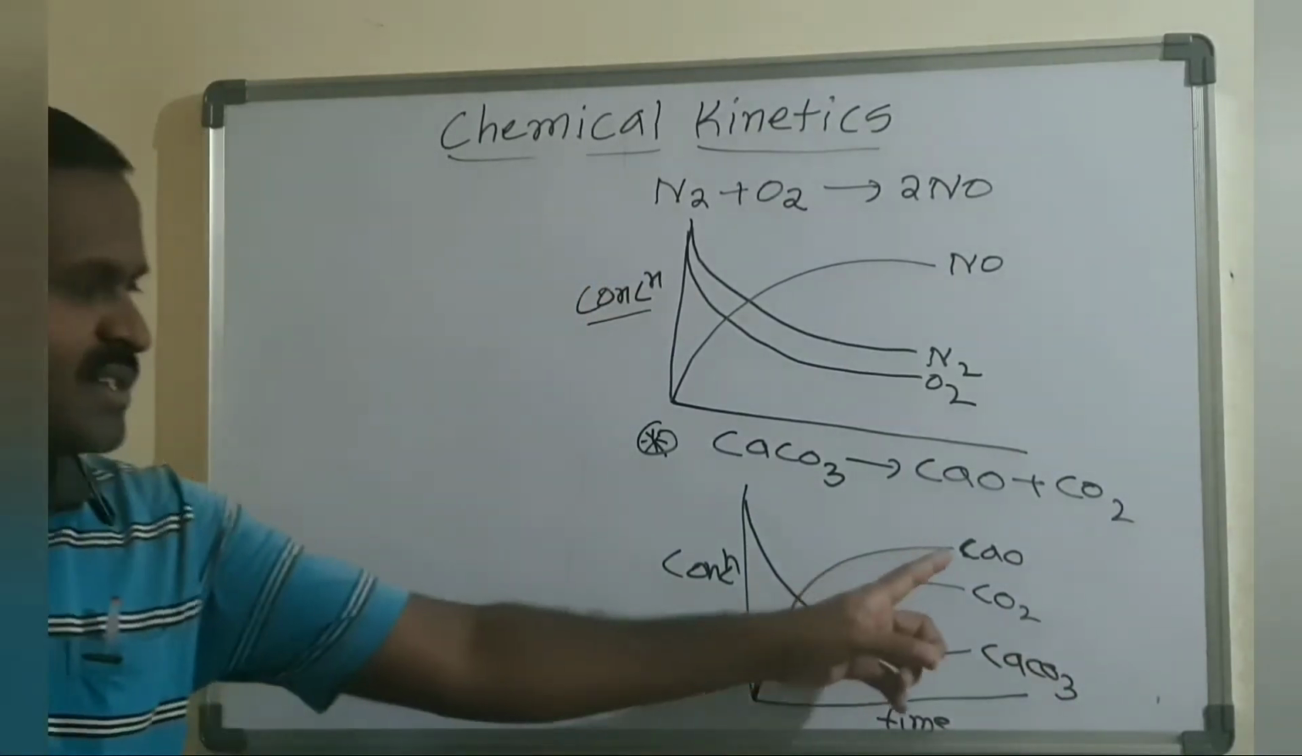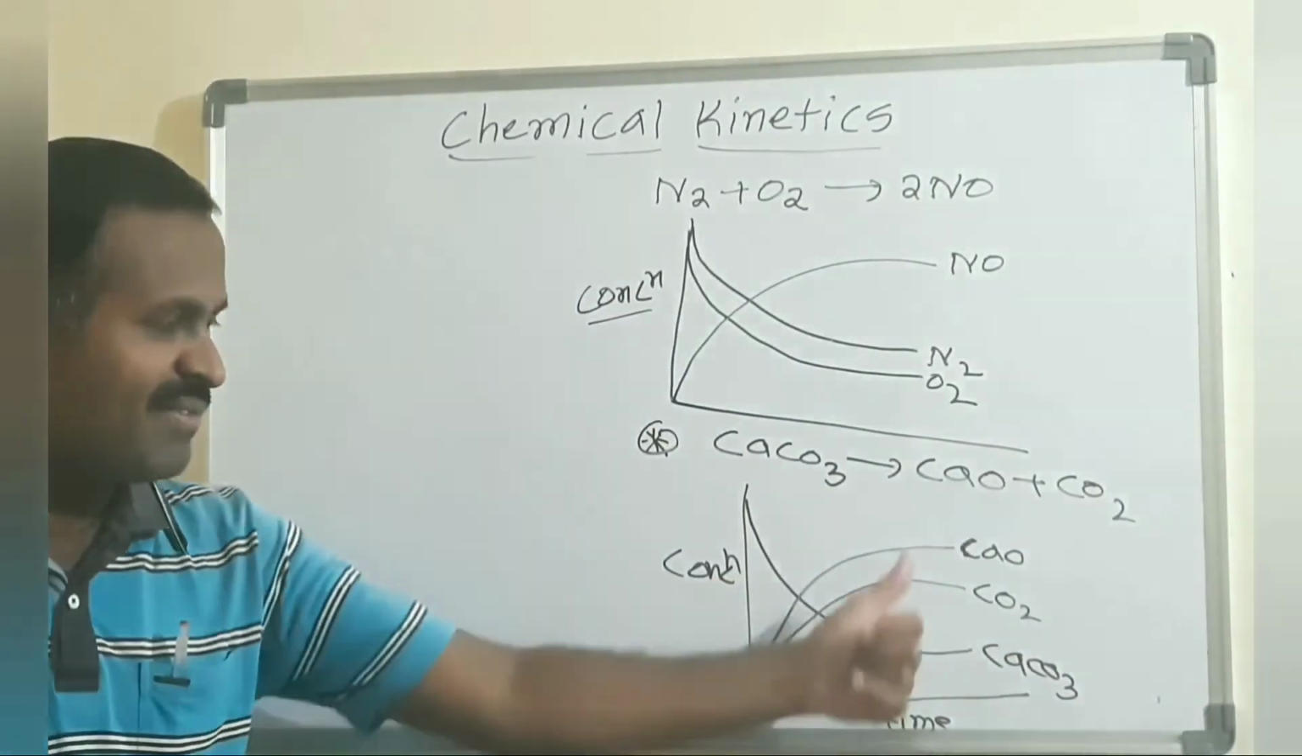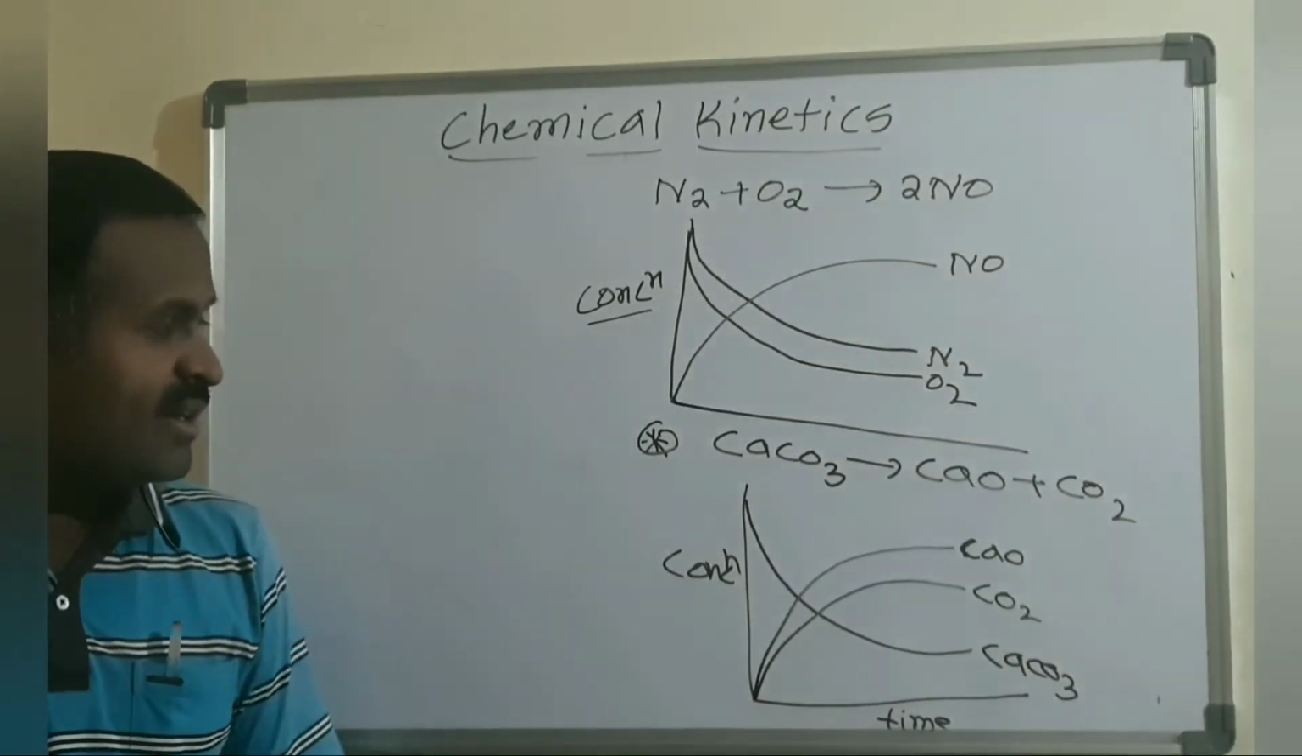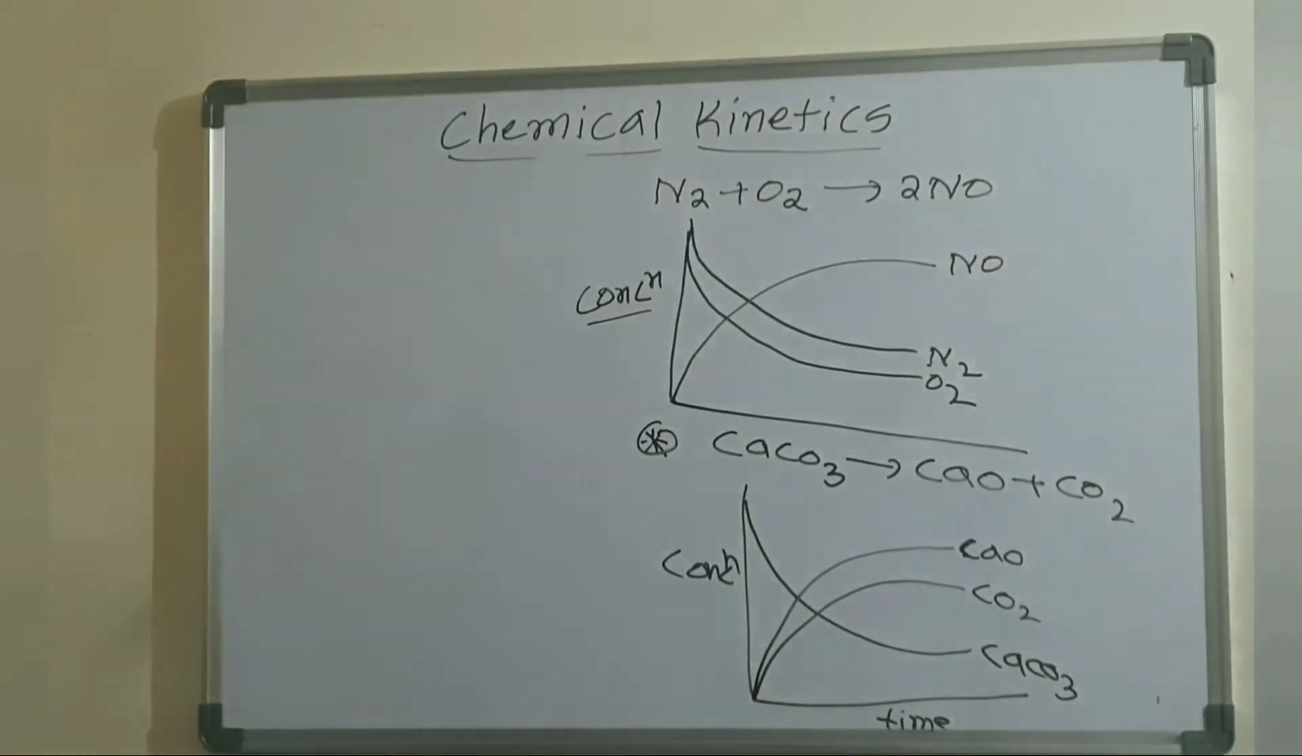So the molar concentration will decide which curve is higher or lower. That is in the simple decomposition of calcium carbonate.